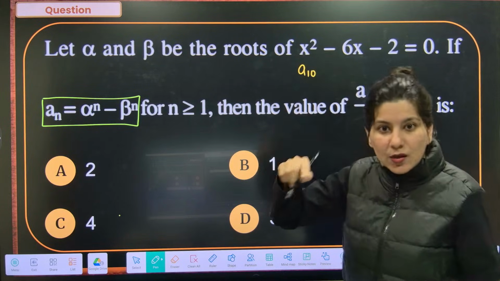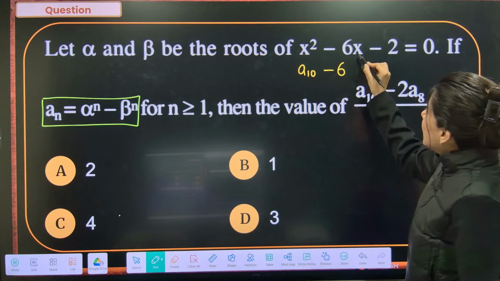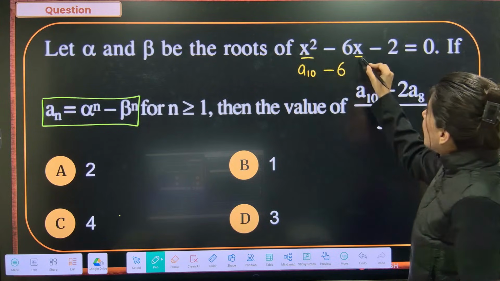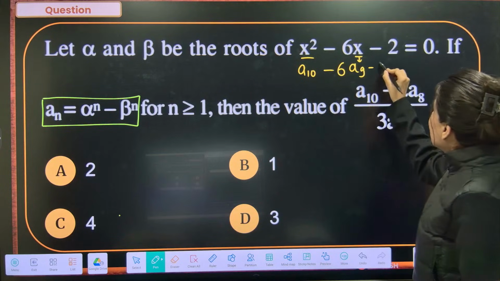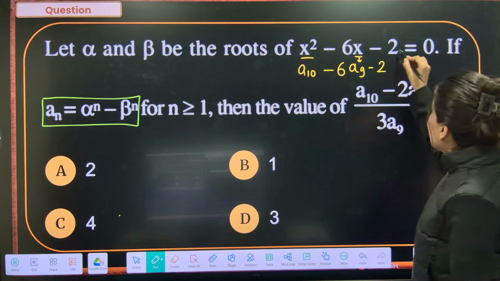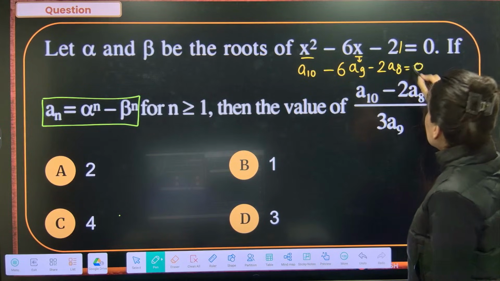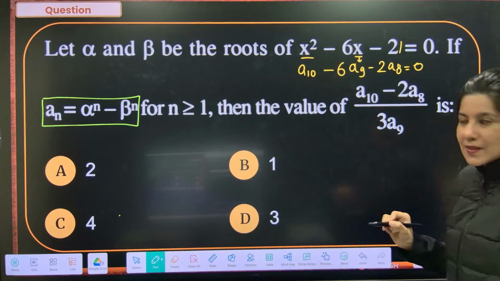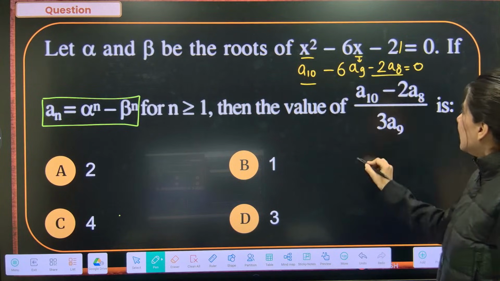Consecutive, now we'll start with 10. Now this 6x, this x is going to be replaced by A9. Consecutive. Minus 2, 2 will get multiplied by 1, so 1 will get replaced by A8, is equal to 0. This is how Newton's formula works. Now, what do you want? A10 and minus 2A8 we will keep together.